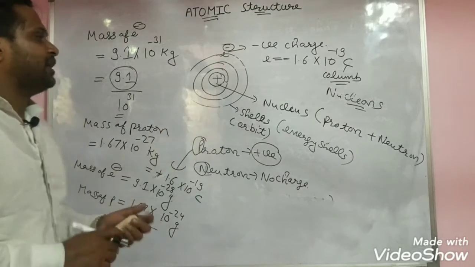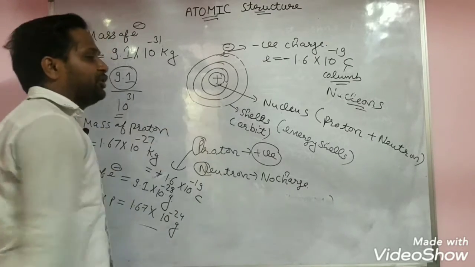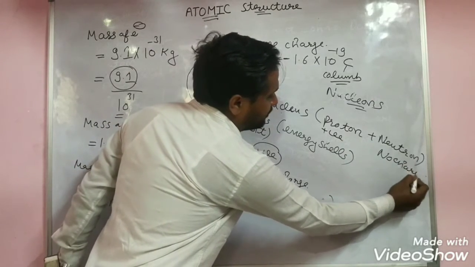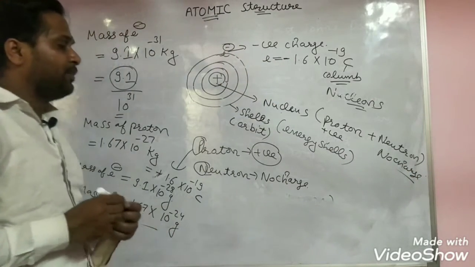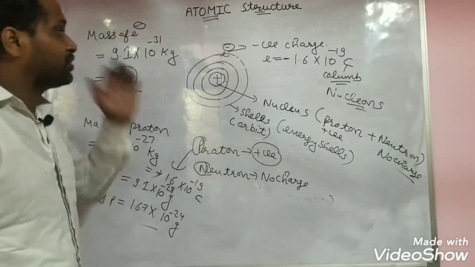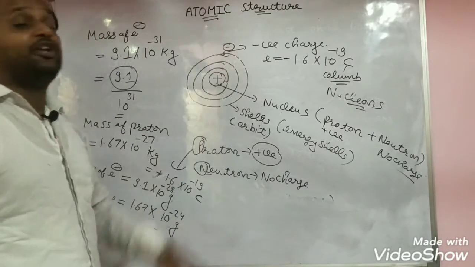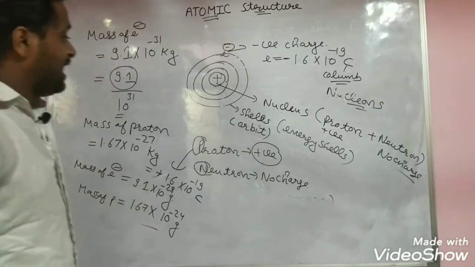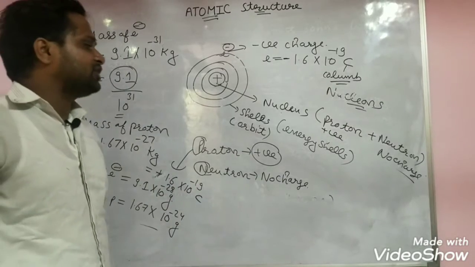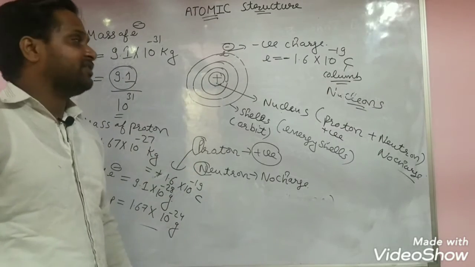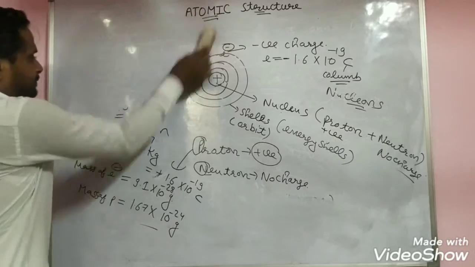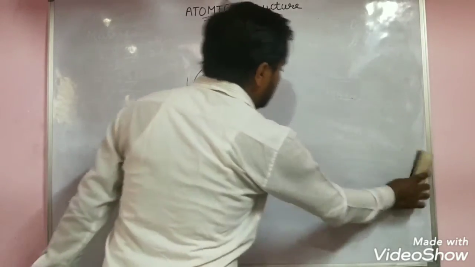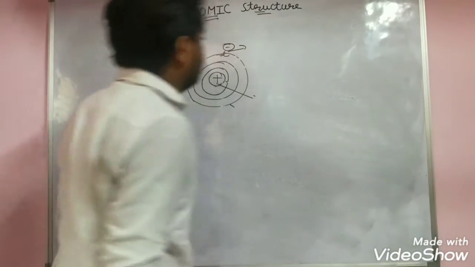Again, repeat: inside the atom, there is a positively charged nucleus. The nucleus is made up of protons and neutrons. Protons have a positive charge, neutrons have no charge. Electrons revolve around the nucleus, and they have a negative charge. And the overall atom is neutral. First of all, let's see how the overall atom is neutral.